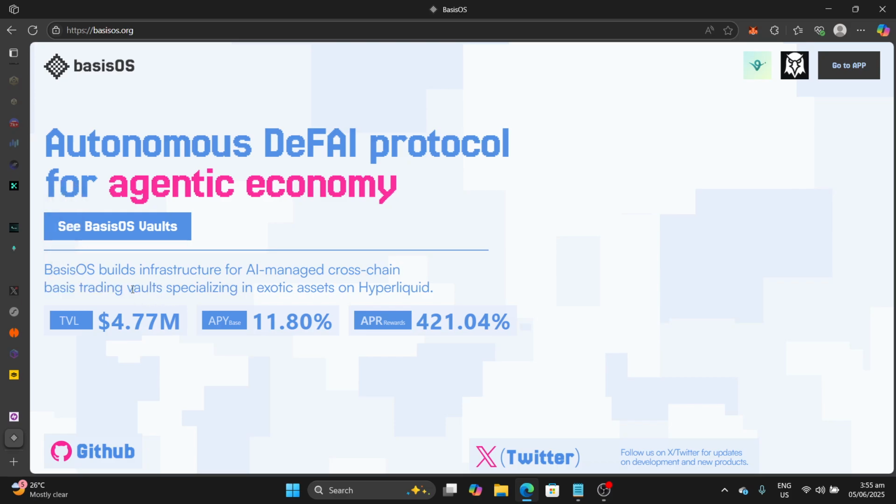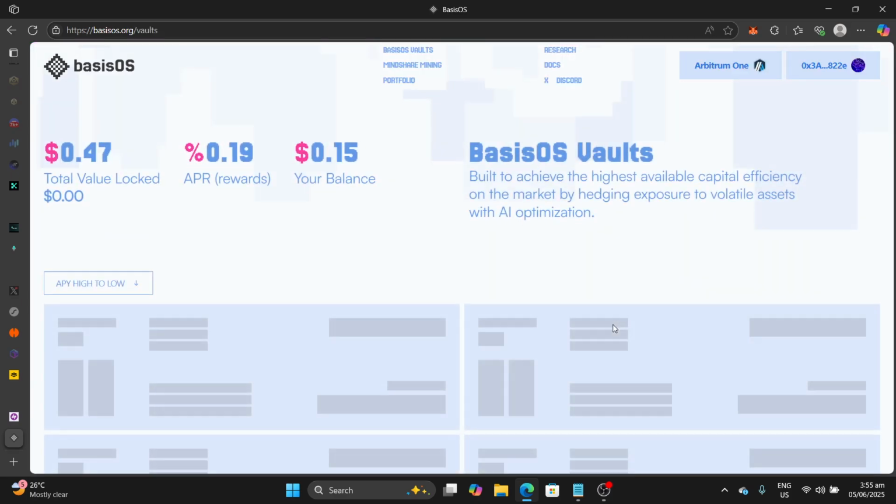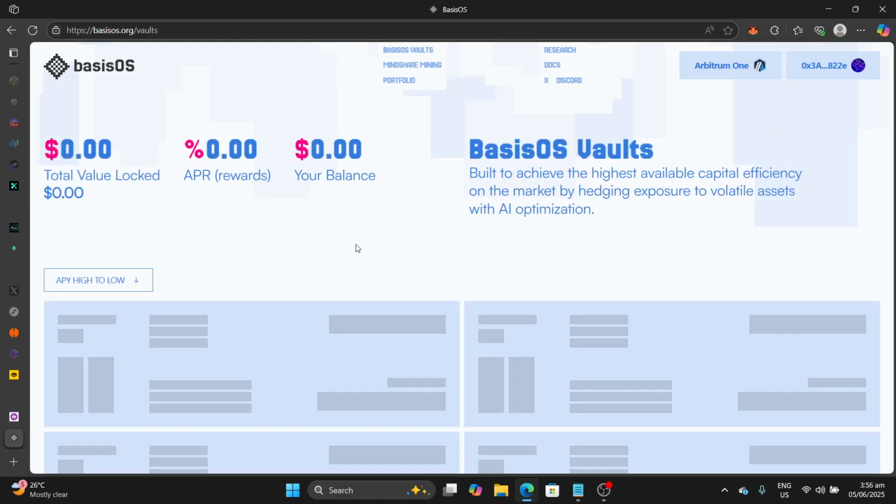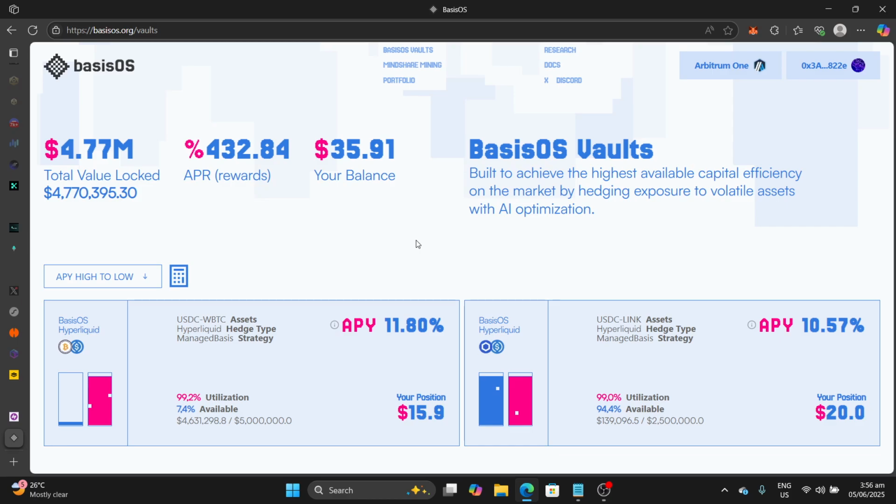It offers a vault wherein you can deposit your funds. So if we go to the application, all you need to do is basically deposit into the vault here. Just to gather data, you will see I deposited into this vault USDC wrapped BTC, $15. I also deposited into this vault USDC paired against Link, $20.